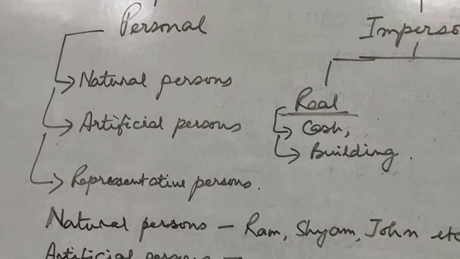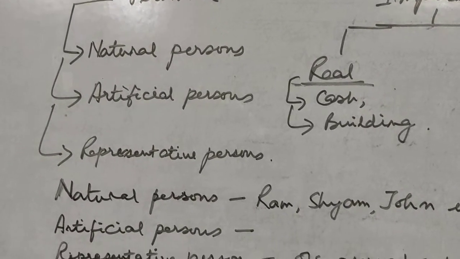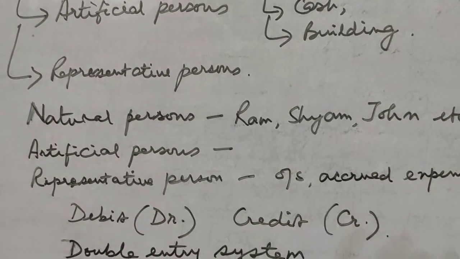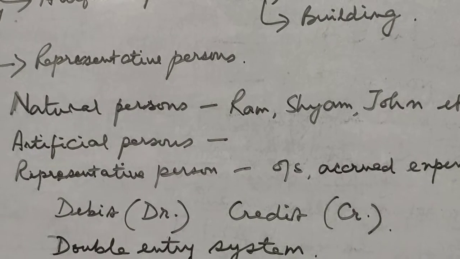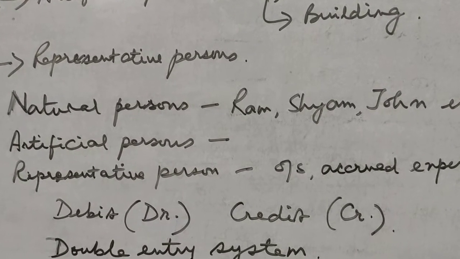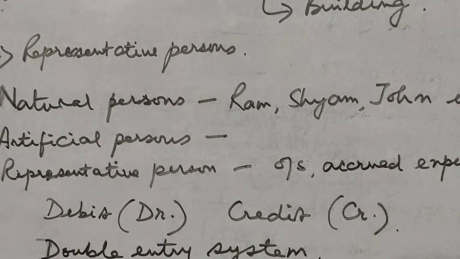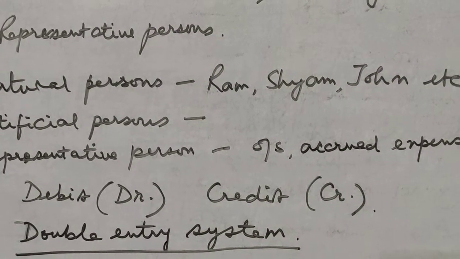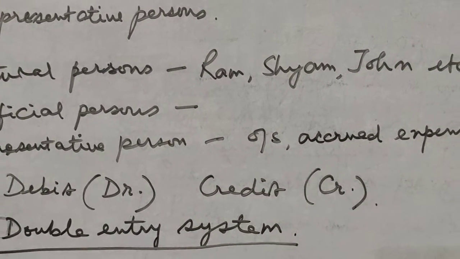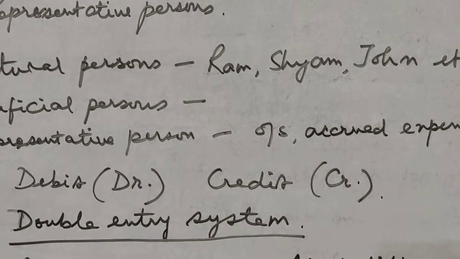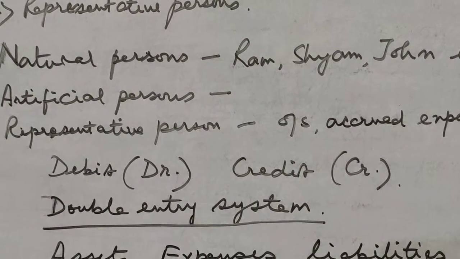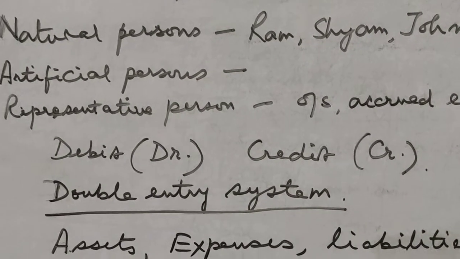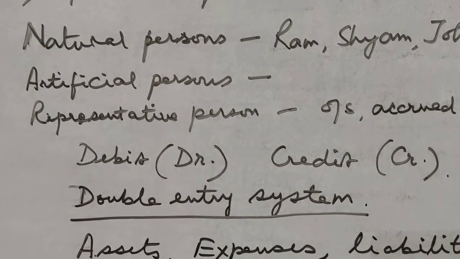Now we come to what is known as double entry. In double entry, there are two aspects of a business transaction. One representing what is known as debit, in short we write it as DR, and the other representing credit, in short we write it as CR. And in every business transaction, the total of the debit will be equal to the total of the credit.